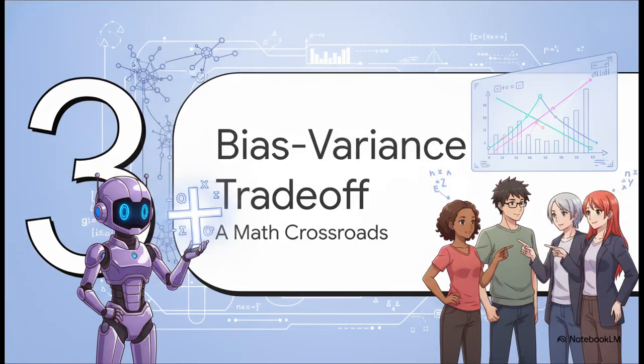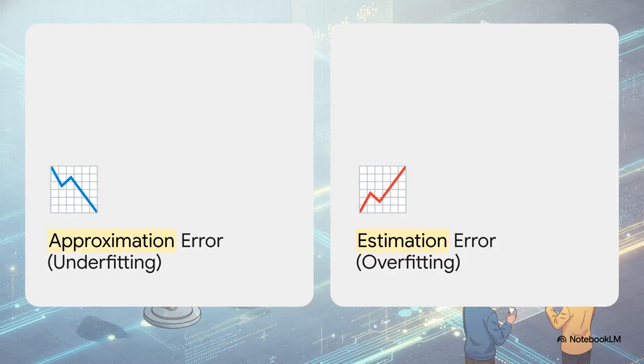Which brings us to Section 3, the bias-variance tradeoff. This visual proof leads us right to a mathematical crossroads in statistical learning theory. So the absolutely crucial point here is the trade-off between two types of errors.